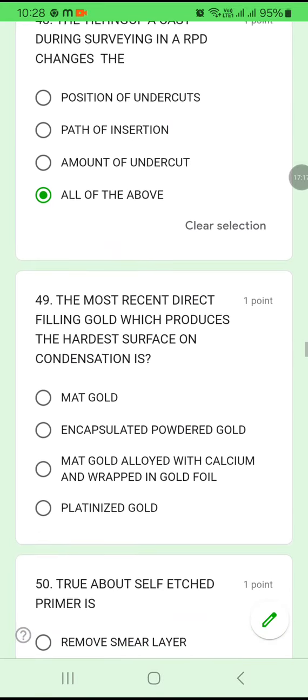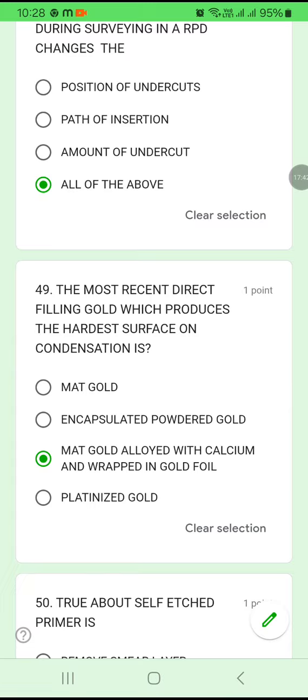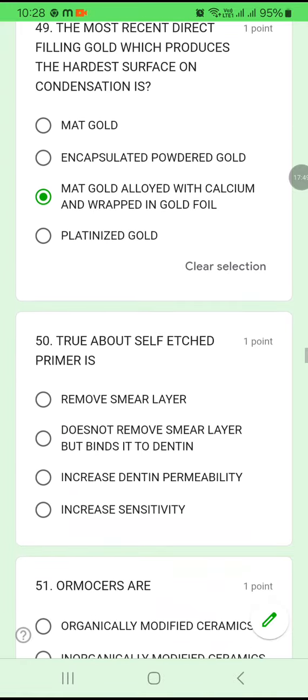Okay. Question number 49. The most recent direct filling gold which produces the hardest surface on condensation is: matte gold, encapsulated powdered gold, matte gold alloyed with calcium and wrapped in gold foil, or platinized gold? The answer is matte gold alloyed with calcium and wrapped in gold foil.